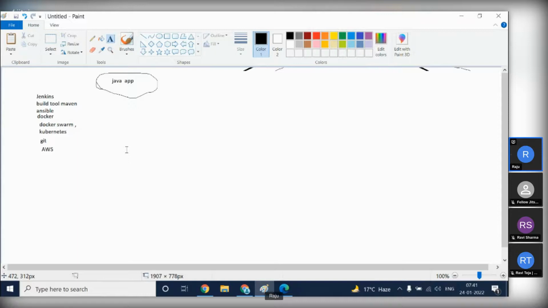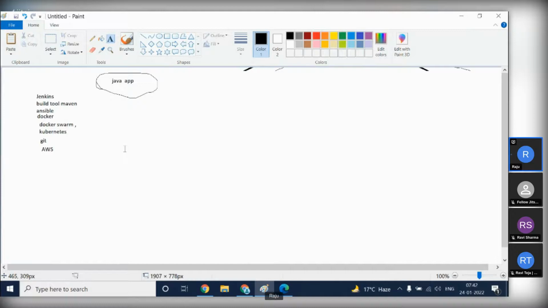And coming to VPCs, meaning virtual private cloud. In this we will create one virtual private cloud. Why are we going with a virtual private cloud? Not everybody in our organization should have access to our application, so we will restrict it to some people only. For that we will go with a virtual private cloud. In that virtual private cloud we will create subnets and arrange the IP addresses for the servers. This IP range should be there for these many servers. Everything we will set up in VPCs.